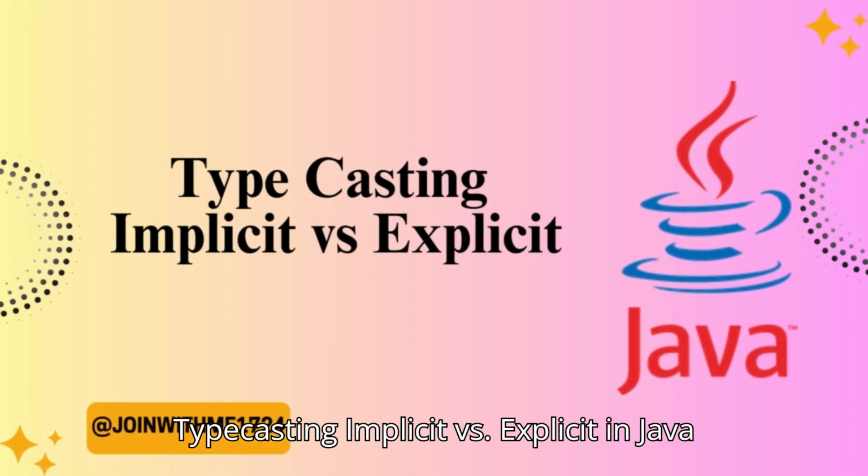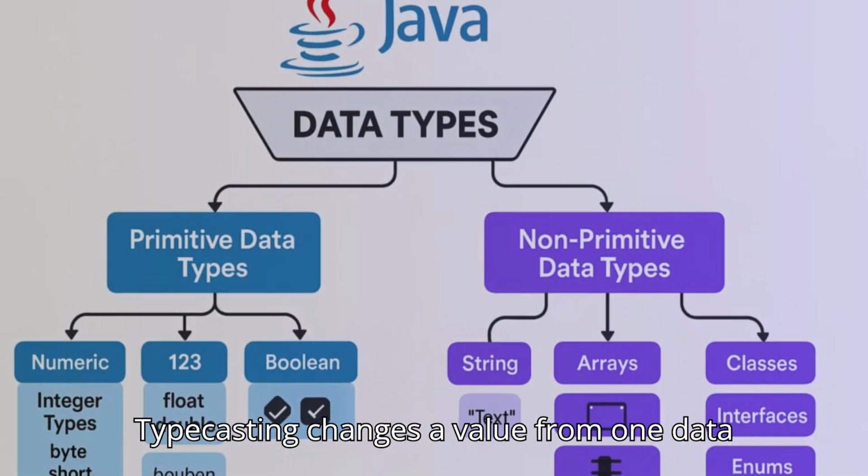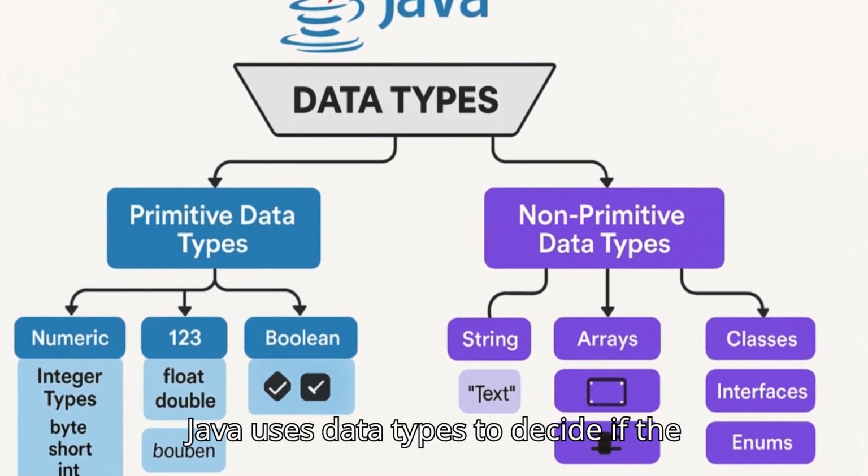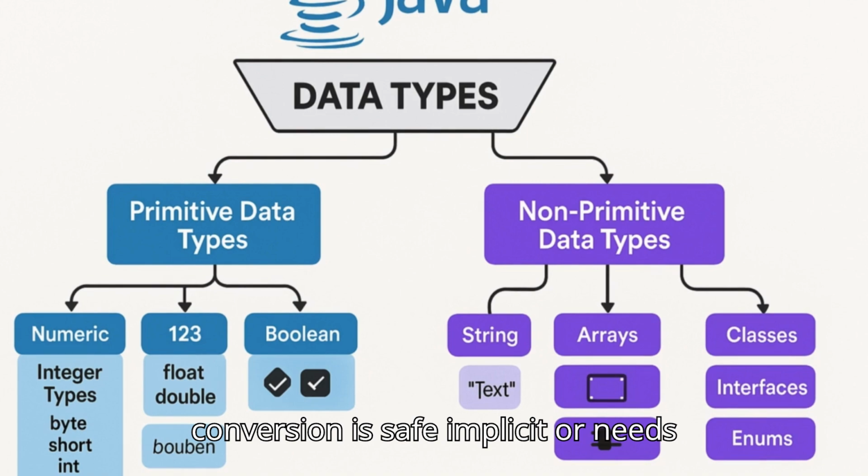Typecasting, implicit versus explicit in Java. Typecasting changes a value from one data type to another, for example int to double. Java uses data types to decide if the conversion is safe, implicit, or needs manual handling, explicit.